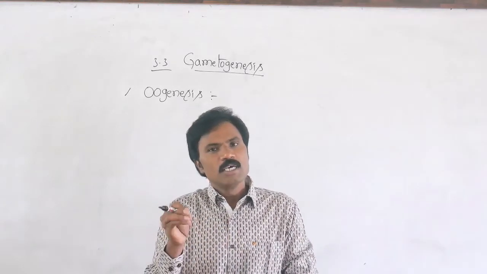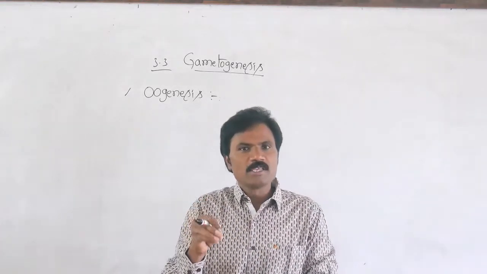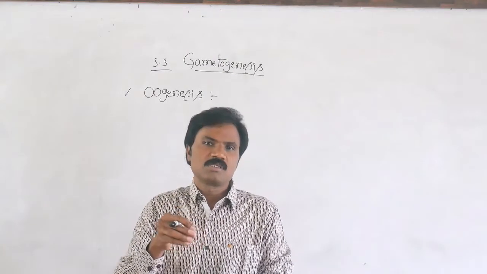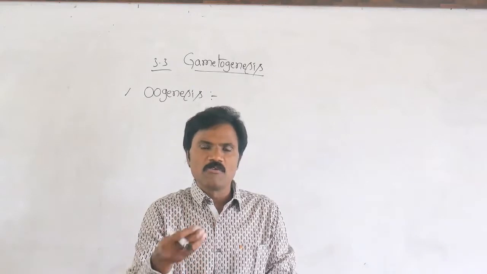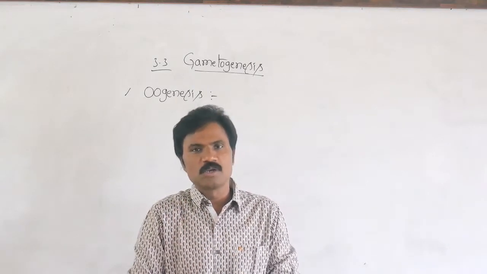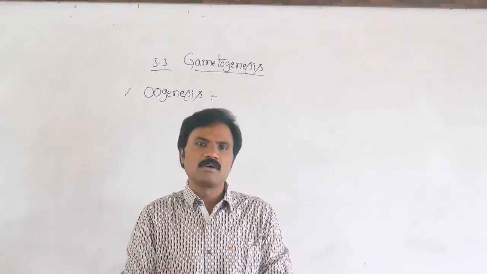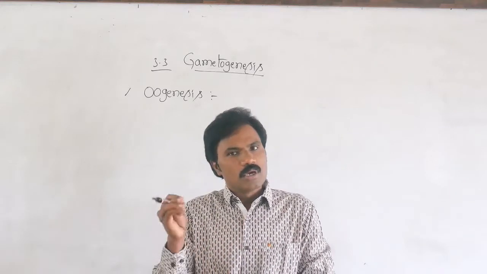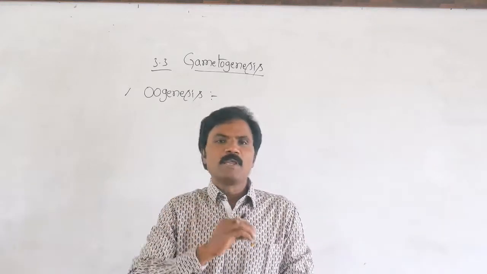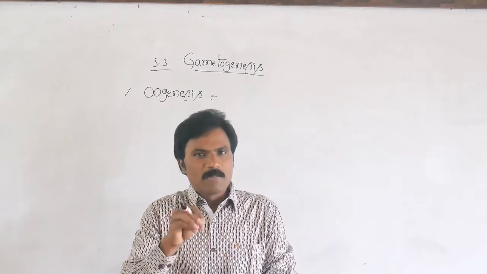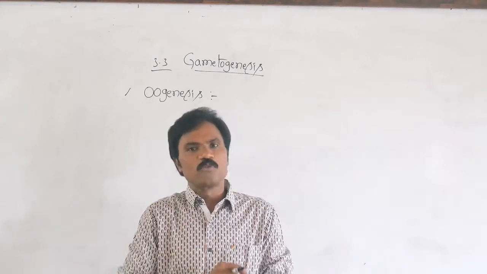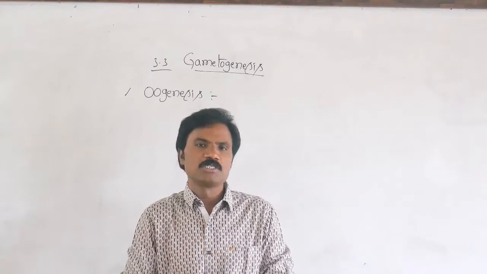Apart from this, spermatogenesis takes place within the testes. That means multiplication, growth, and maturation everything takes place within the testes only, the primary sex organ. In females, the primary sex organ, the ovary, involves the multiplication as well as growth phase, then half of maturation.